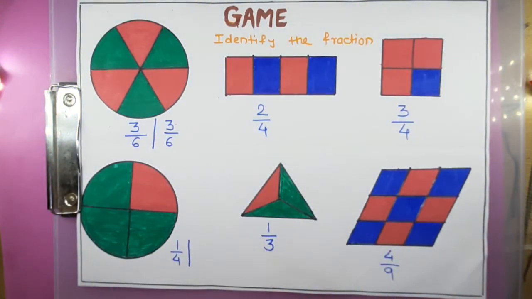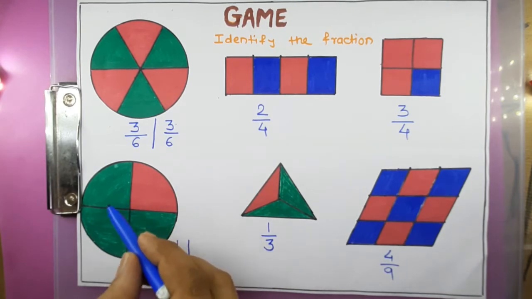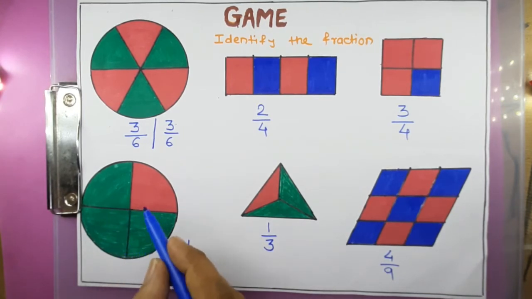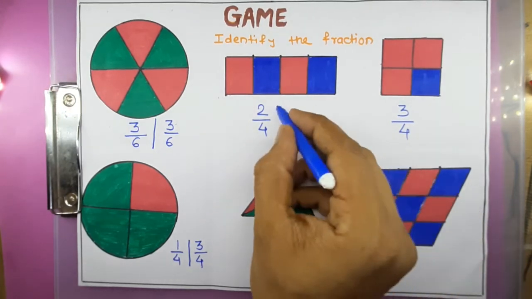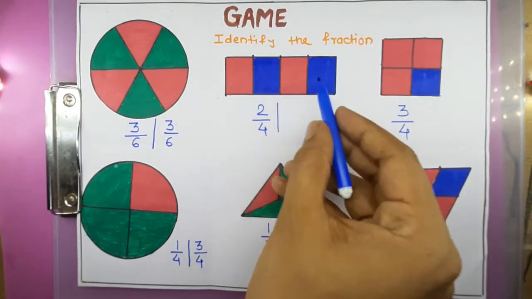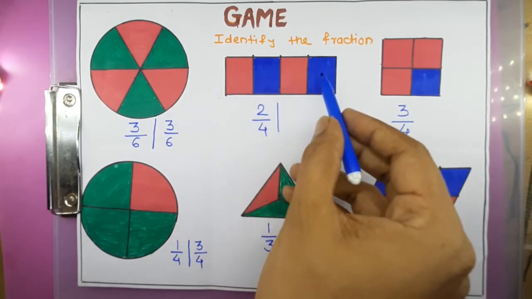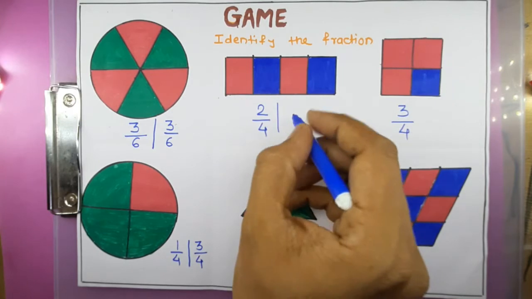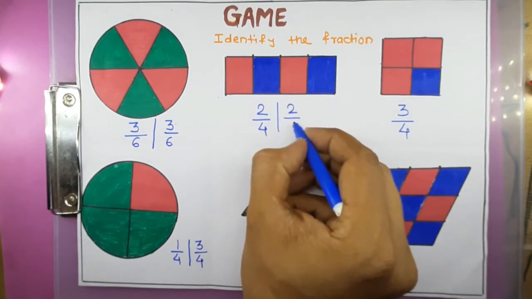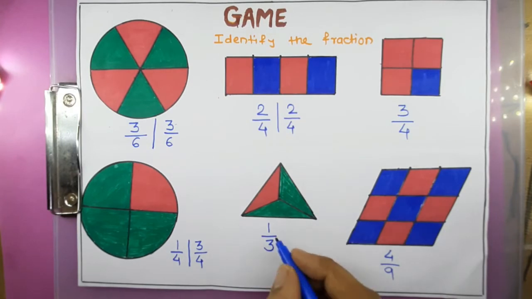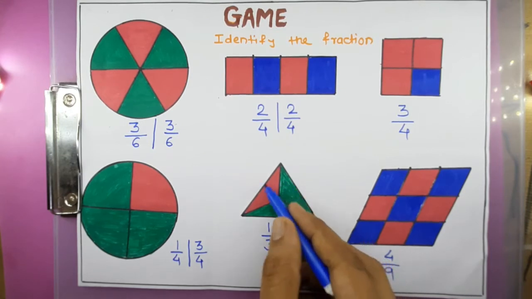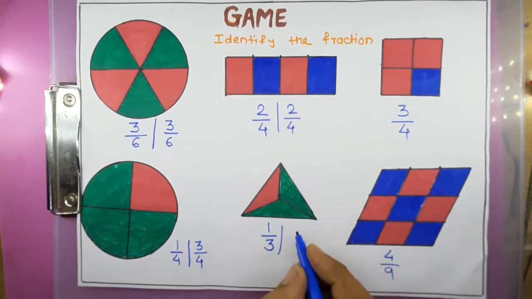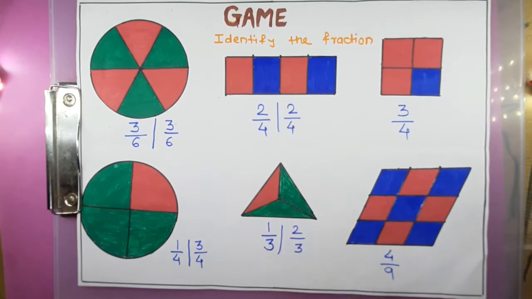Here for the second question, for the green part, 3 parts are green and total number of parts are 4. So for the green part I will write 3 upon 4. For this third one, for blue color, total number of parts are 4 and blue parts are 2. So for blue color the fraction is 2 upon 4. Here again for green color, 2 are green and total number of parts are 3. So I will write it as 2 upon 3.